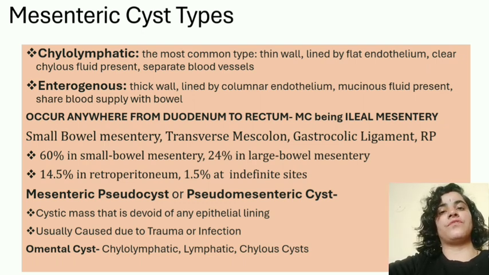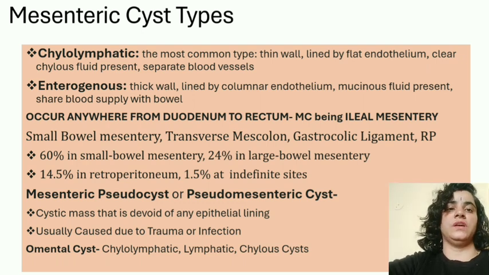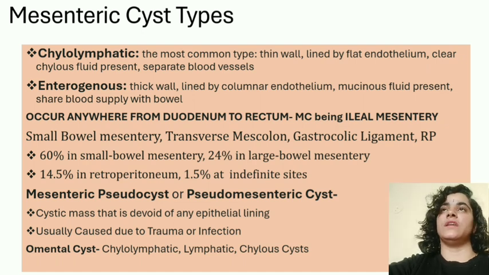They occur anywhere from duodenum to rectum in the whole intestine, but the most common region encountered is the ileal mesentery. The small bowel mesentery, transverse mesocolon, gastrocolic ligament or retroperitoneum can have mesenteric cysts. 60% of cases are seen in the small bowel mesentery, while 24% are seen in the large bowel mesentery. 14.5% of mesenteric cysts are located in the retroperitoneum, while the other 1.5% have indefinite location.